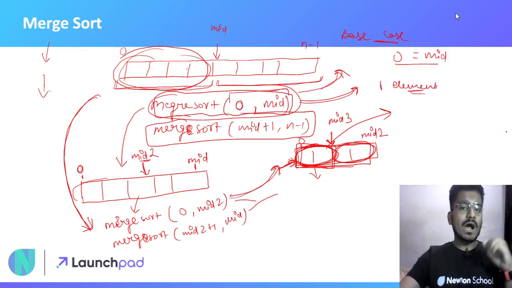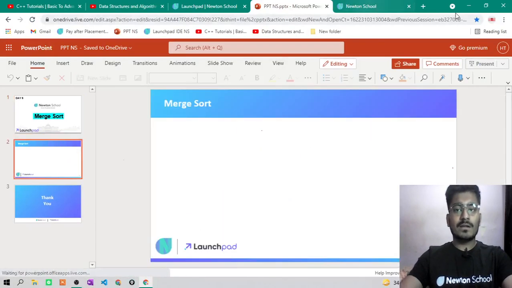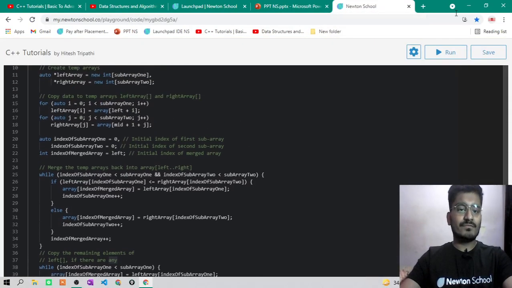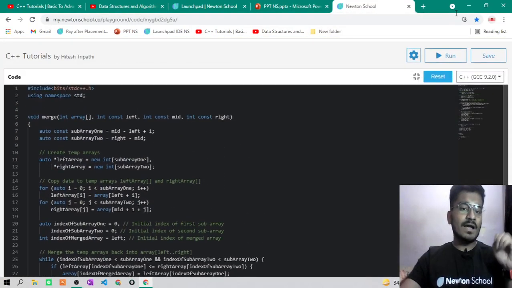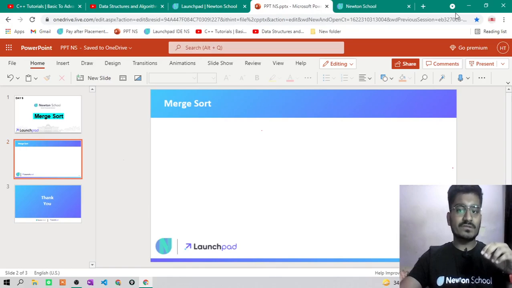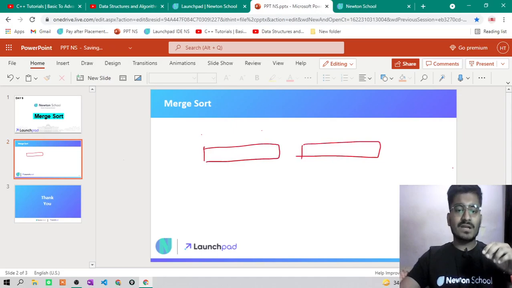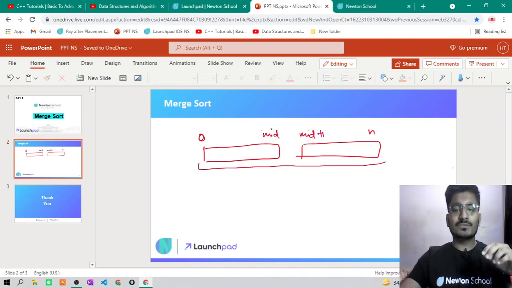Okay, so now I have already told you everything about merge sort implementation. Let's head towards the code and I will explain the coding part of merge sort. Here I have two functions. The first is merge, which will merge my two sorted subarrays. Suppose I have two sorted subarrays, with indices 0 to mid and mid plus 1 to n. The merge function will merge these two arrays, and I have already told you how, by taking two pointers i and j, and then comparing.